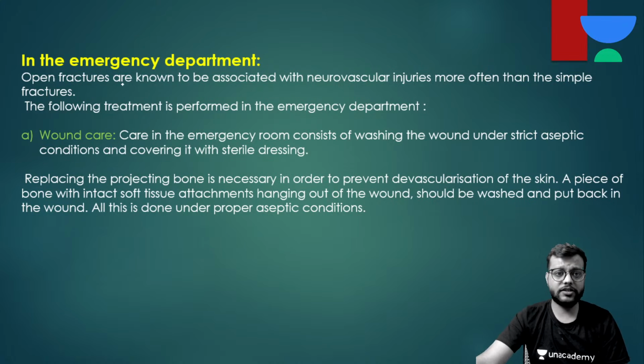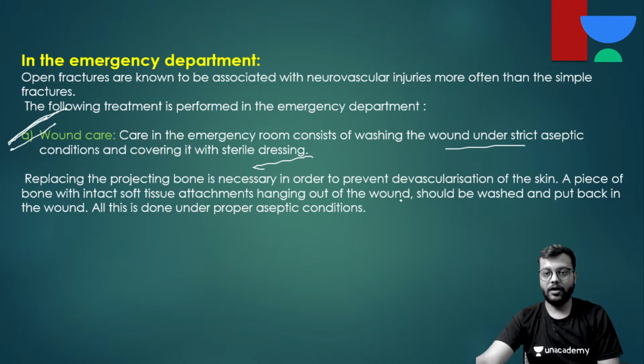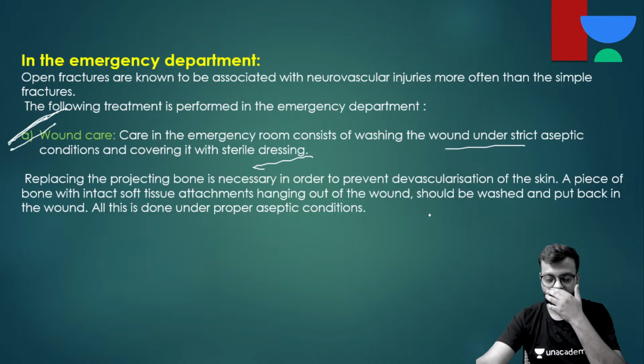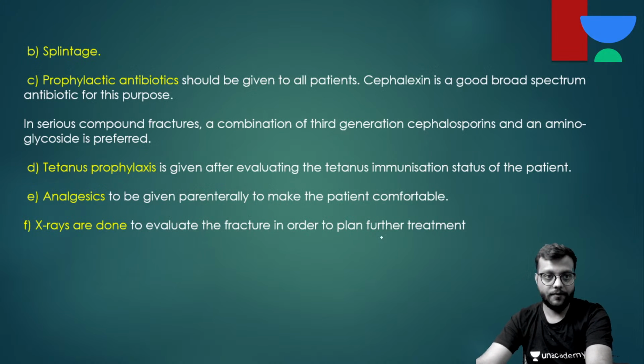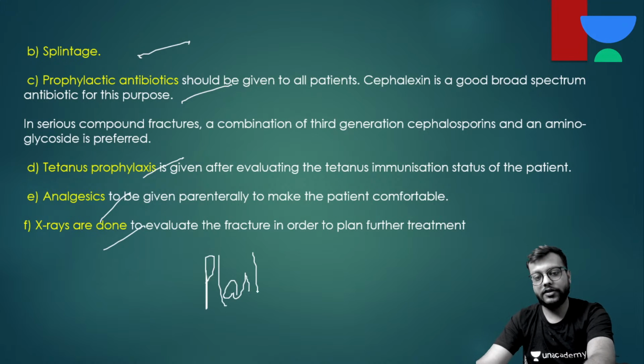So as we have discussed, in the emergency department, first of all you have to do the wound care as I have mentioned earlier, wash it, and then you have to close it if possible, then splinting, then prophylactic antibiotics, tetanus, analgesics and x-rays. You often need help of plastic surgeons. So what is the protocol?